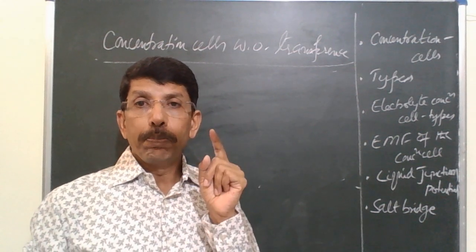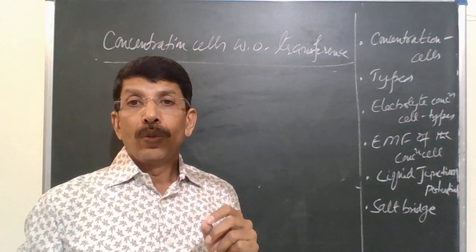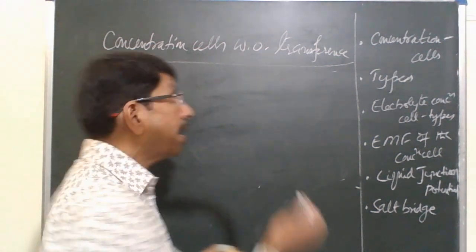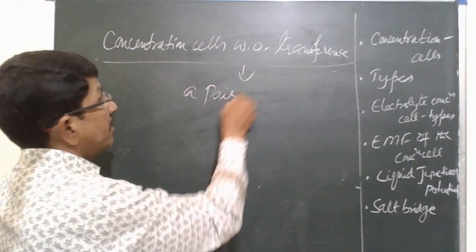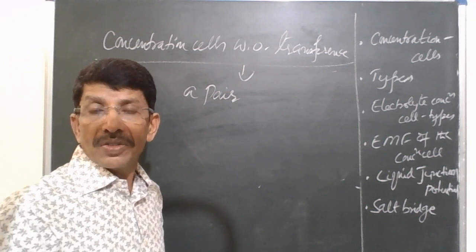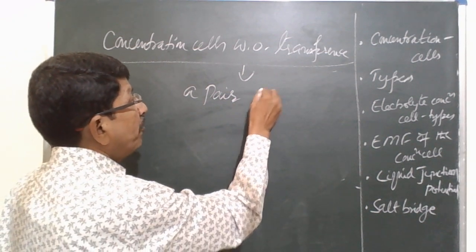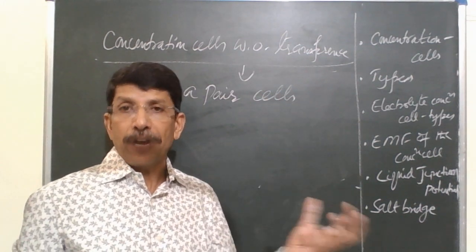And whenever we build concentration cells without transference, we will not take a pair of electrodes, but we take a pair of cells. So concentration cells without transference are constructed by taking a pair of cells. What is a cell? A cell is made up of a pair of electrodes.